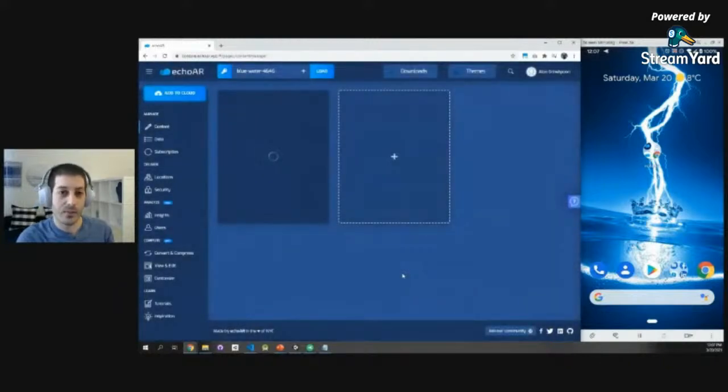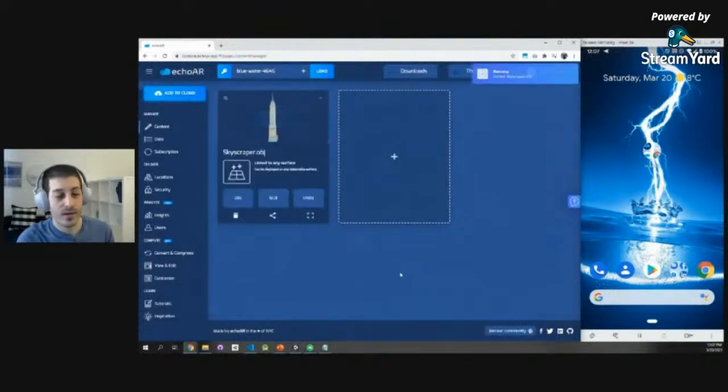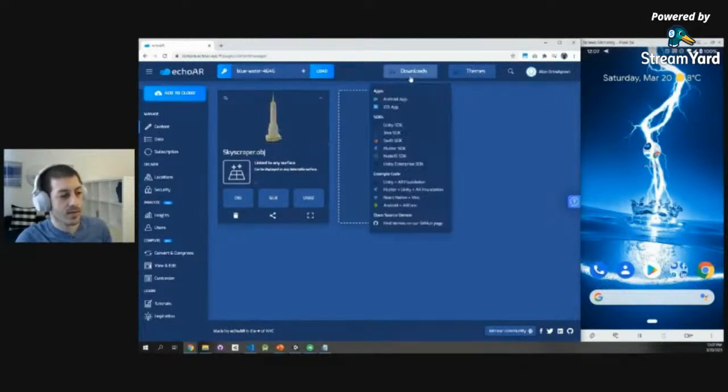What happens every time is that we take that 3D model that is really suited for 3D printing, and we convert it so it works anywhere: Android, iOS, Magic Leap, you name it. So here we go. We have this OBJ file automatically converted to GLB and USDZ seamlessly. You don't have to do anything technical to do that. And once we have that aligned here, I'll go to the downloads dialog.